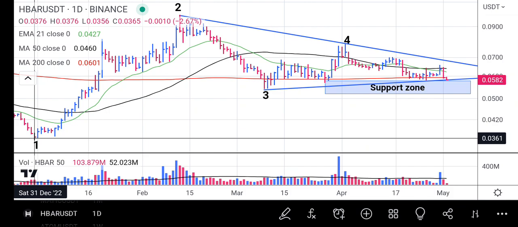But at the moment now, the bias is on the downside. It's only in favor of the sellers. Those buying should avoid HBAR for now, and those selling can continue with their order because it's going in that direction.